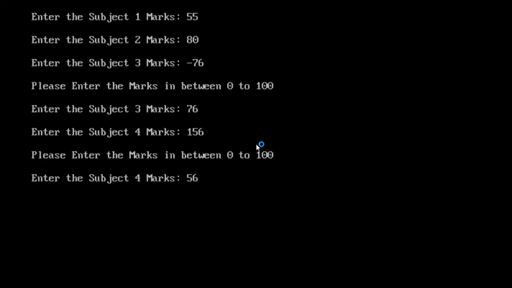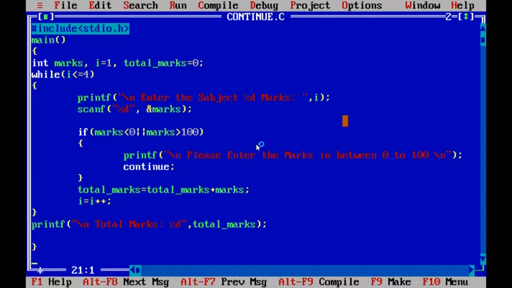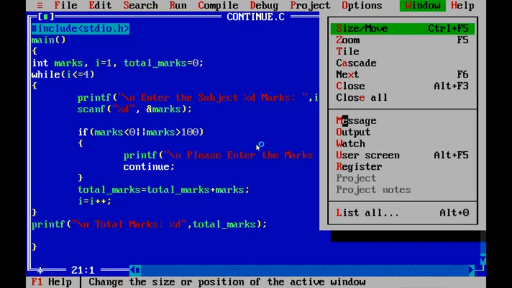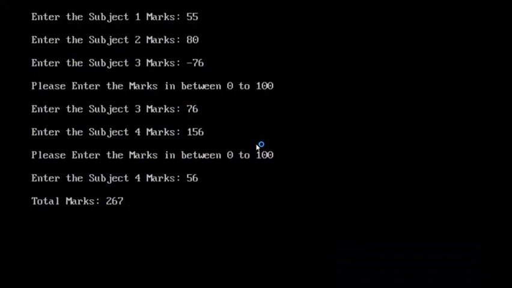Here I will enter 56. Now we will see the output on the user screen. The total marks is 267. Now you calculate the total marks: 55, 80 and 76, 56. The total marks is 267 only. It ignored minus 60 and 156.